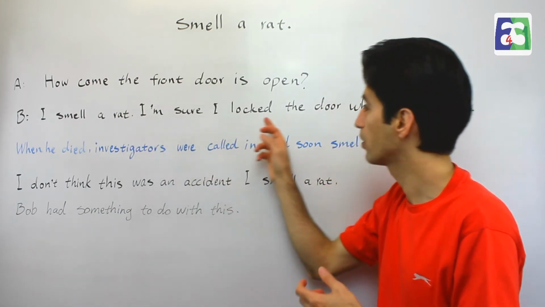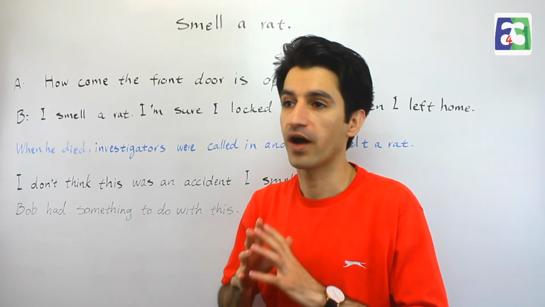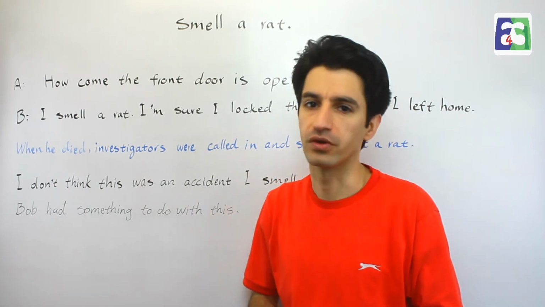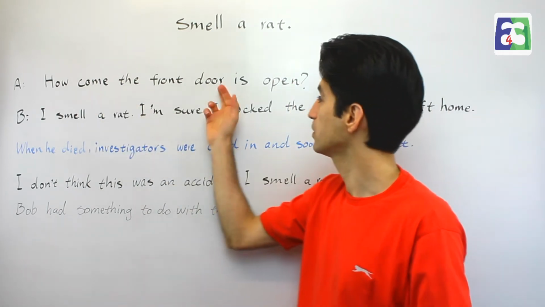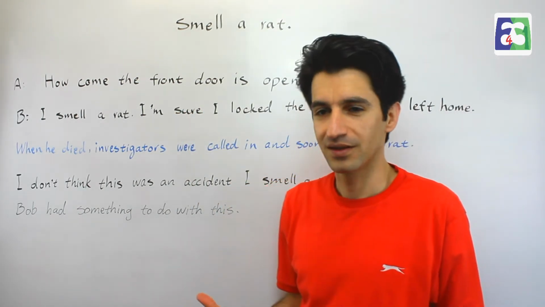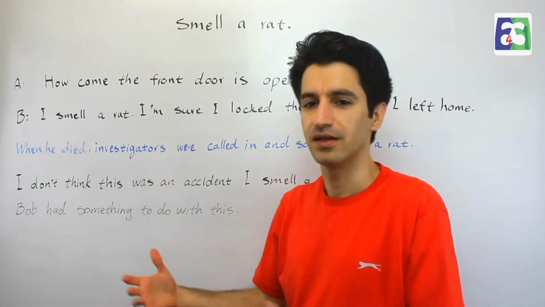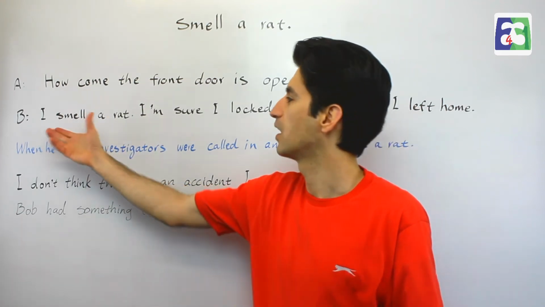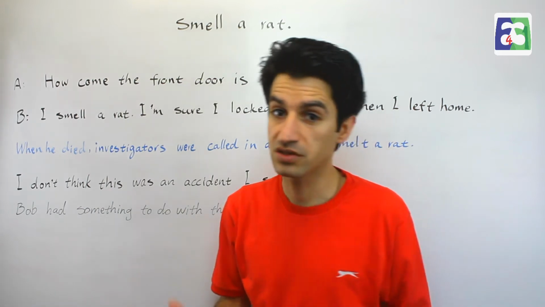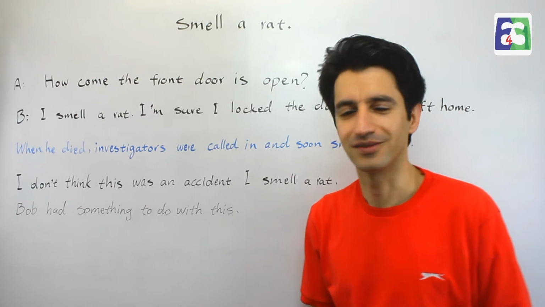I'm sure I locked the door when I left home. I have no doubt I locked the door, but now the door is open, so I am suspicious. So to show that, I say, I smell a rat. It means I am suspicious. There is something wrong going on.